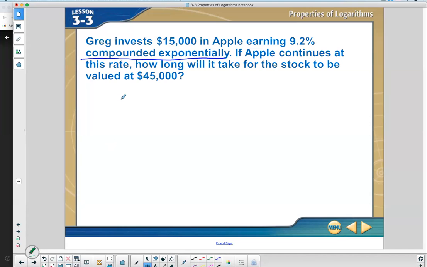So to solve this problem, we need to use A equals P times e to the power of r times t. All right, so the A is the final amount. What is the A in this problem? 45,000. The P is the initial principal, the initial amount, 15,000. The R is the rate, 9.2%. And as a reminder for Desmos, the way you get rid of the percent is you just divide it by 100.